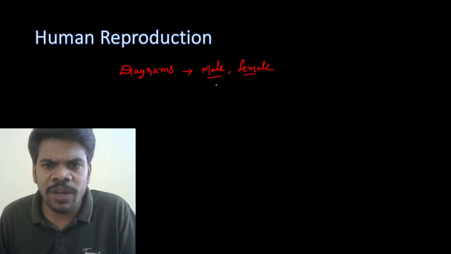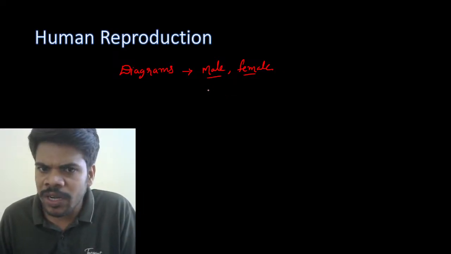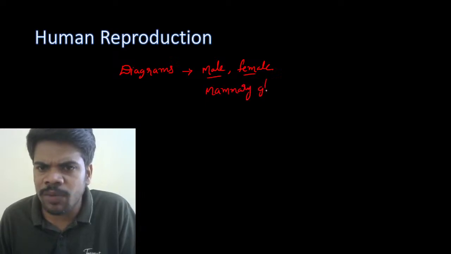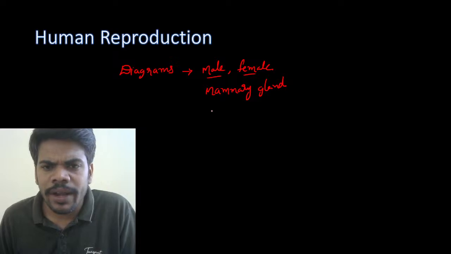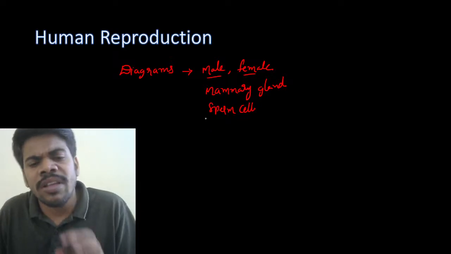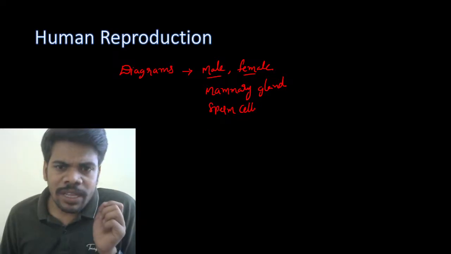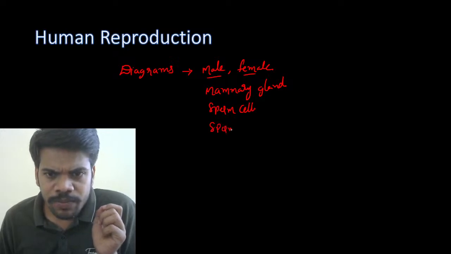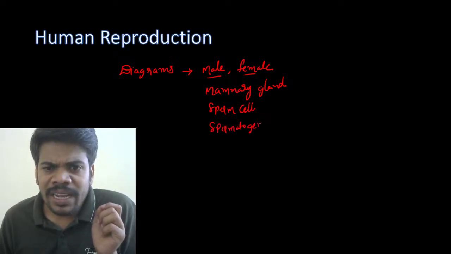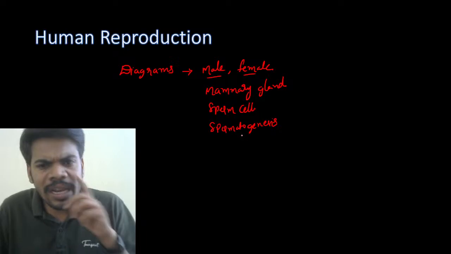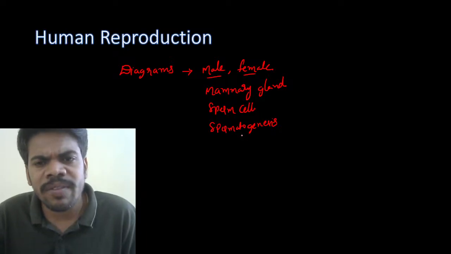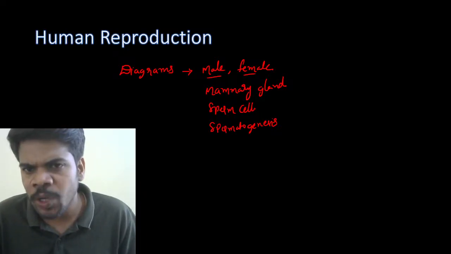Okay, so male and female reproductive system diagrams are important. Next, mammary glands, there is a chance to ask this mammary gland diagram also. And sperm cell. Schematic presentations, I consider the schematic presentation is also a diagram, like spermatogenesis. By considering that, what I can tell, one statement is, it is very easy to qualify second PUC examination.